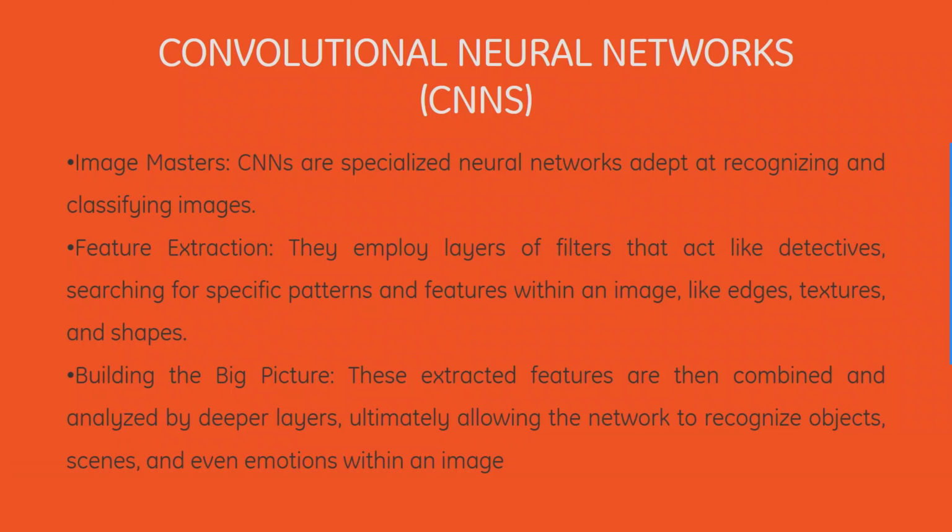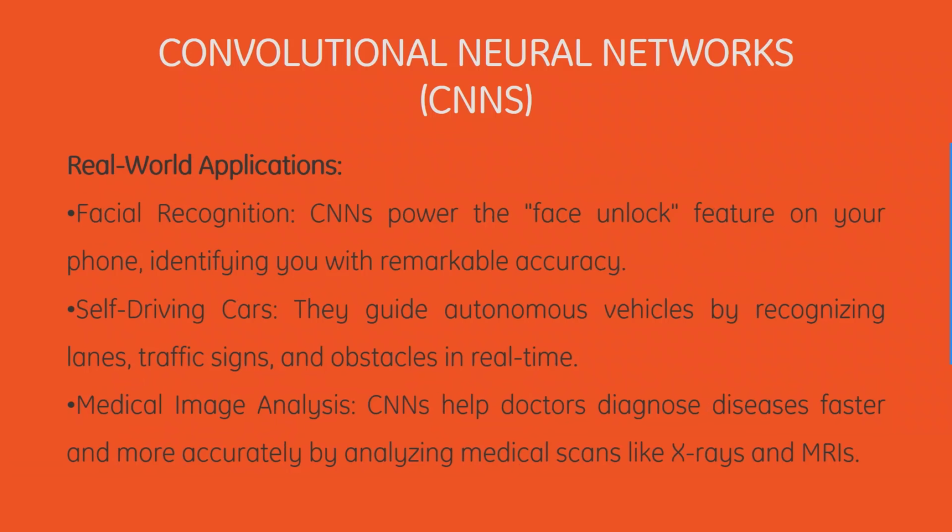Convolutional neural networks, again CNNs, are specialized neural networks adept at recognizing and classifying images, and they are used in feature extraction. They employ layers of filters that act like detectives searching for specific patterns and features within an image, like edges, textures, and shapes. Then we have building the big picture. These extracted features are then combined and analyzed by deeper layers, ultimately allowing the network to recognize objects, scenes, and even emotions within an image.